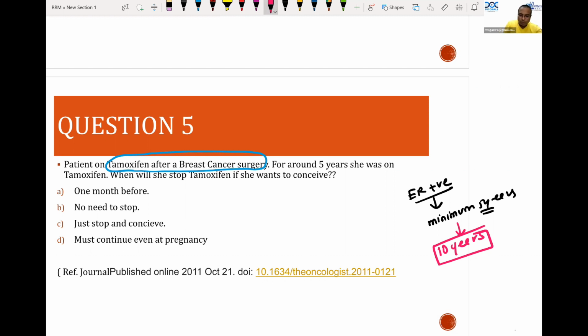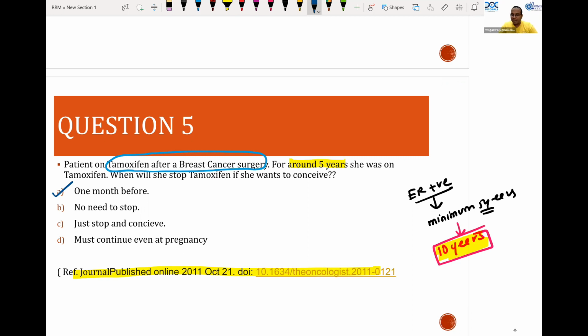Now this lady has come to you after around 5 years. She was on tamoxifen and she now wants to conceive. What will you do now? This question is a very classical question from this journal. Tamoxifen, when given, should be stopped during pregnancy because it is teratogenic to the babies. It should be stopped 2 months before conceiving. So the best answer here should be the one with a washout period before conception.